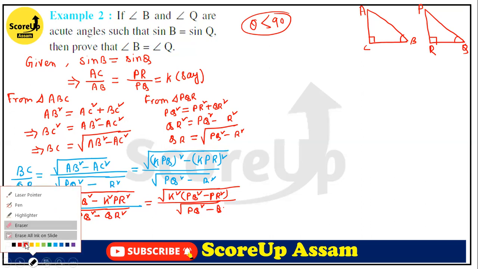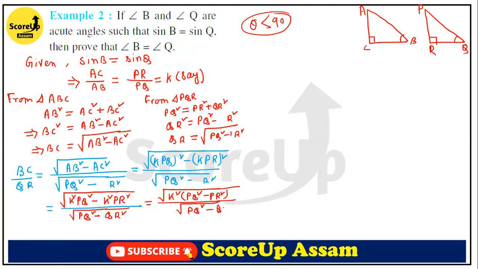Okay, let me just correct it. PR square, here also PR square. Okay, so now here it is also PR square. So what can we do?